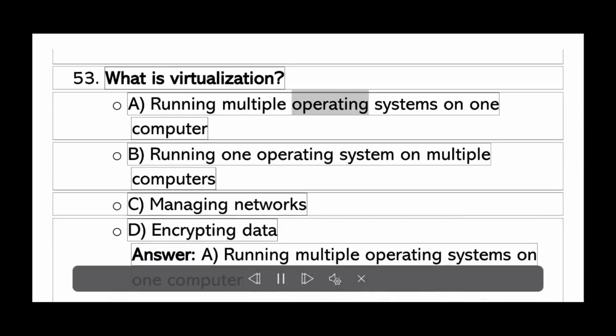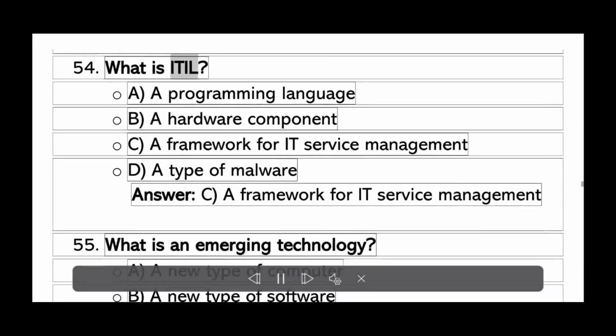What is virtualization? A. Running multiple operating systems on one computer. B. Running one operating system on multiple computers. C. Managing networks. D. Encrypting data. Answer A. Running multiple operating systems on one computer.